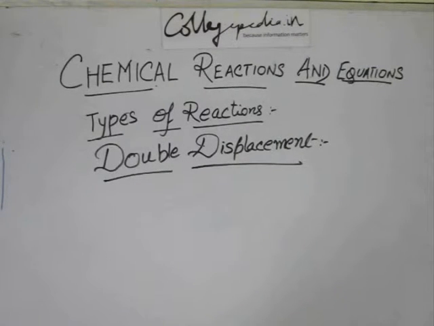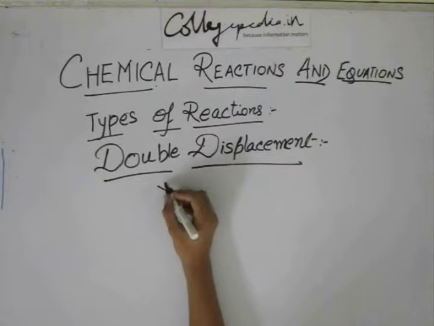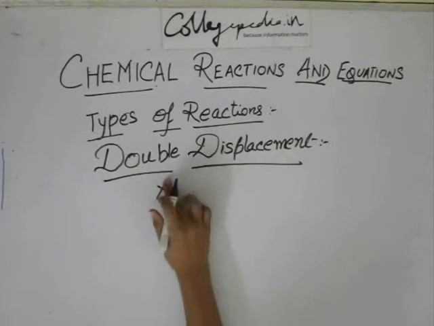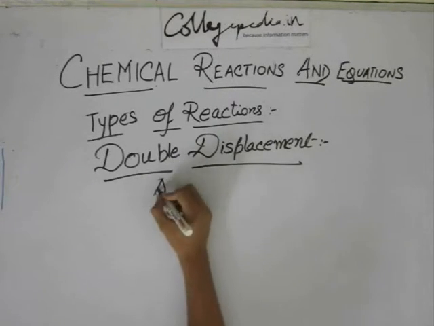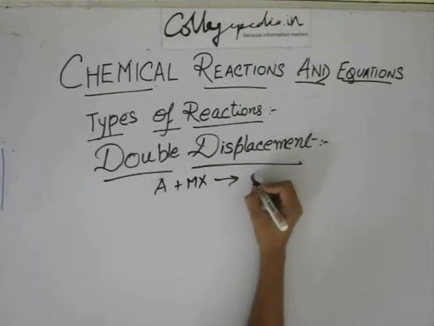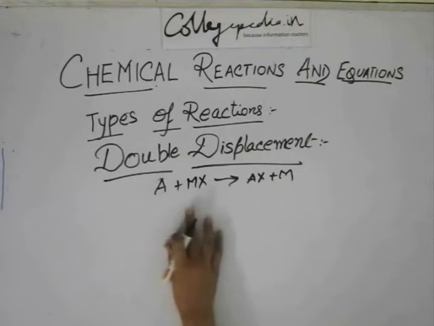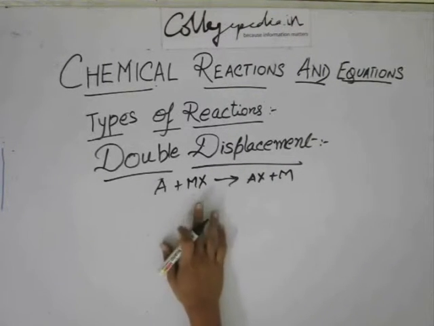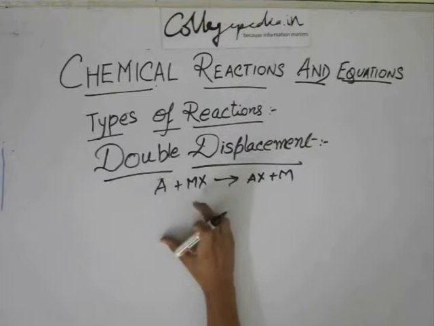In displacement reaction we had A plus MX giving AX plus M, where A was a metal, M was another metal with X as the radical, and MX was the salt.